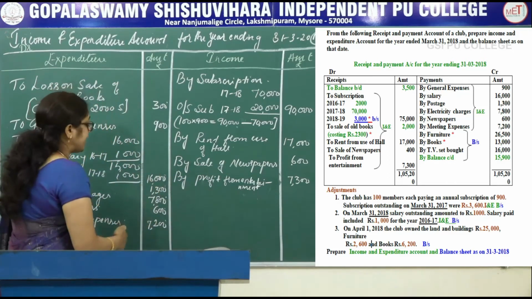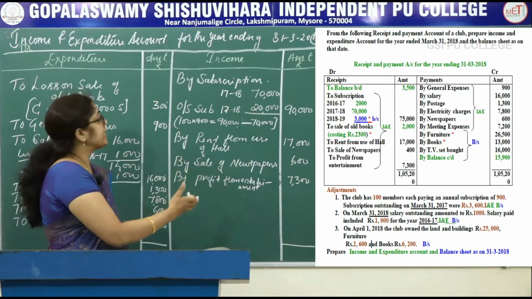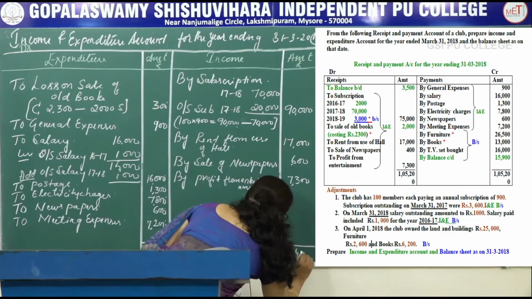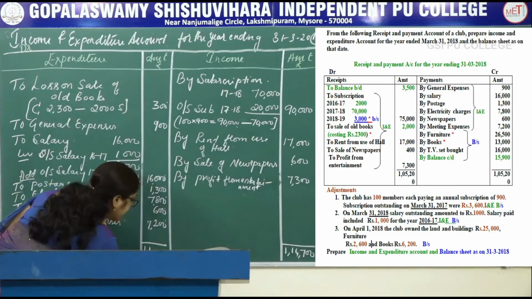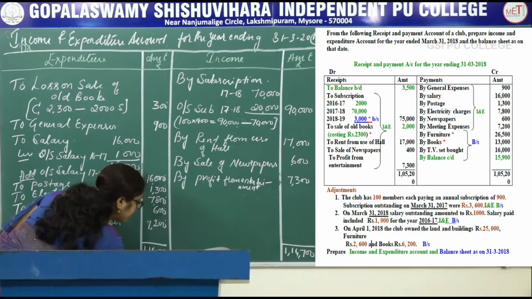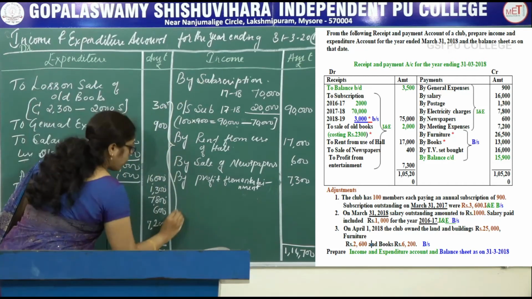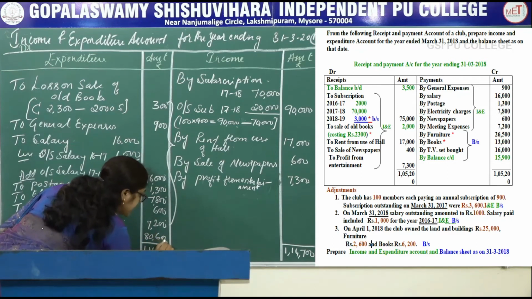Now you total the income and expenditure account. So which side is greater here? Income side. When you total, you will get 1,14,700. Write the same total on the debit side, 1,14,700. From that, deduct all these items, then you will get 80,600.